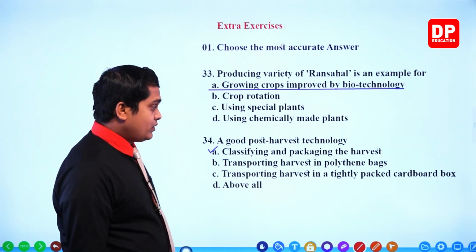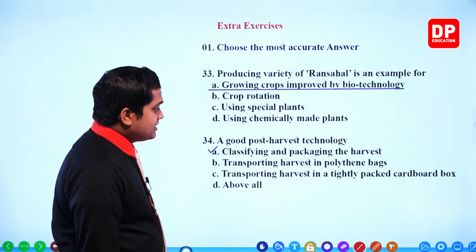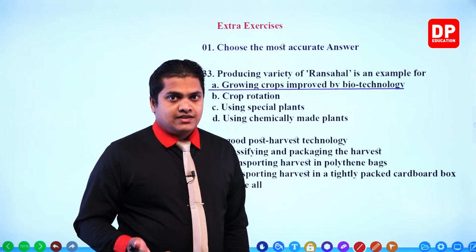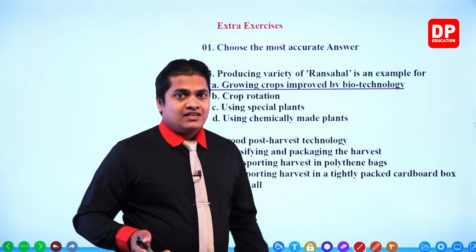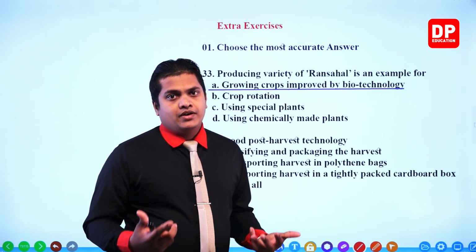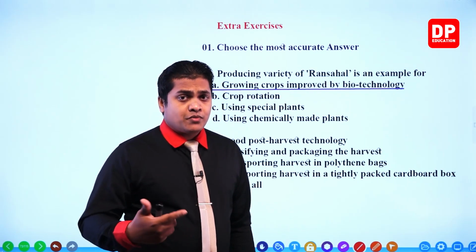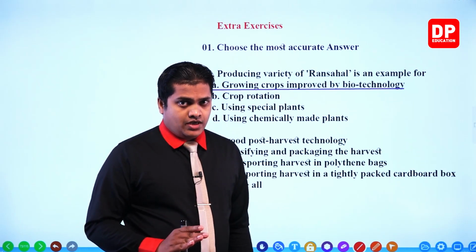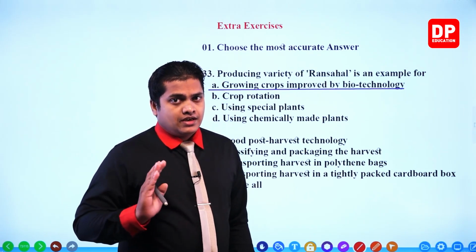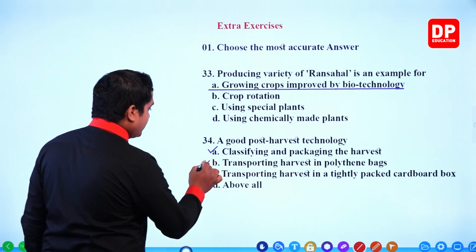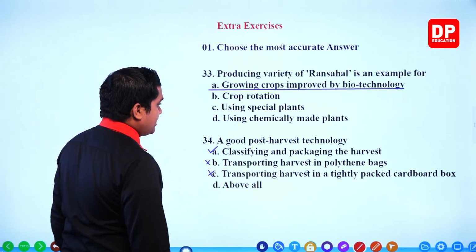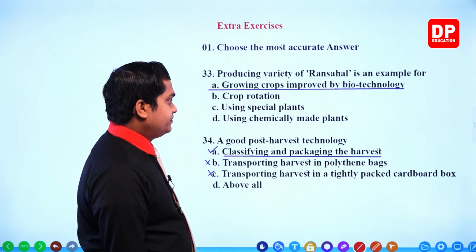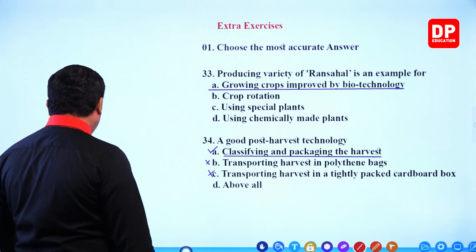However, let's look at the other one as well. Transporting harvest in a tightly packed cardboard box. Once again incorrect. If you transport these things in a tightly packed cardboard box, they will get squished and spoiled very quickly. We don't need to squash these things down; we generally store and transport them carefully. So these two are incorrect. Our correct answer is classifying and packaging the harvest. It is a good post-harvest technology, right? Okay then, question number 35.